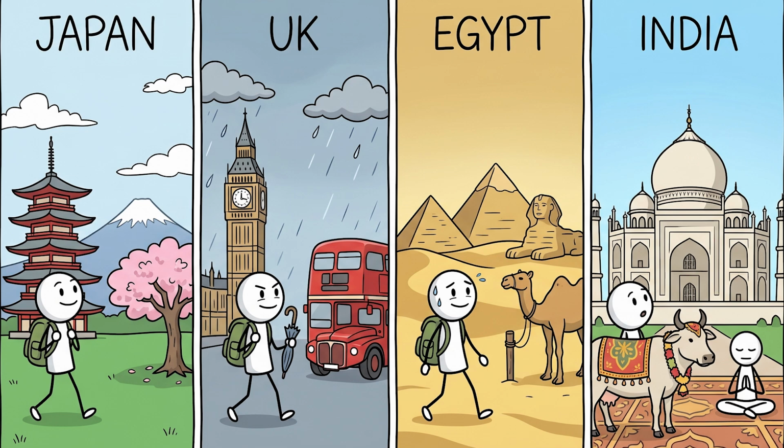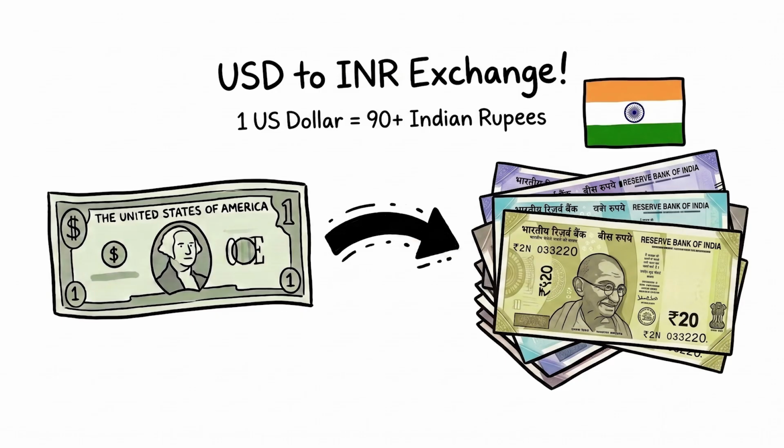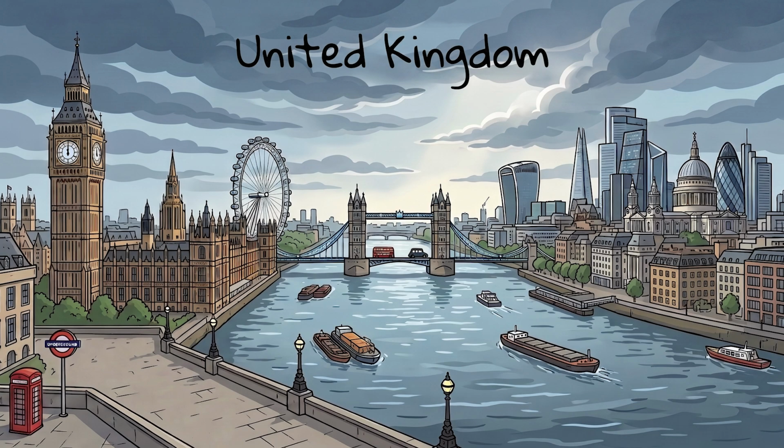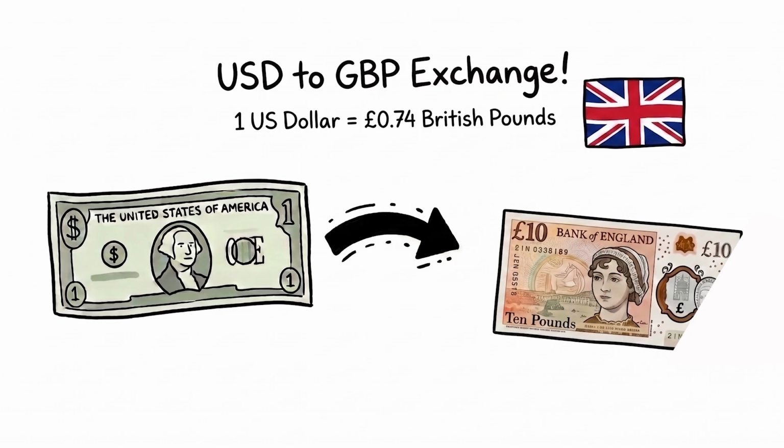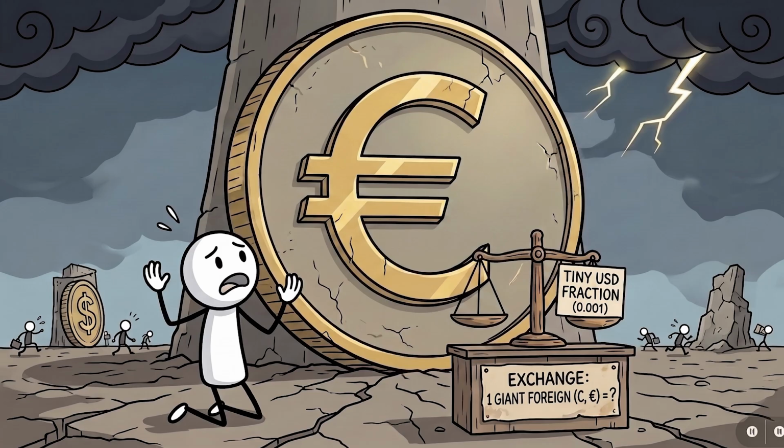Imagine you're traveling around the world with a single US dollar in your pocket. In India, it can be exchanged for over 90 rupees. In the United Kingdom, that same dollar turns into less than 1 British pound. In some countries, it can turn into thousands of units of local currency. But in others, $1 might be worth less than a single unit of their currency.